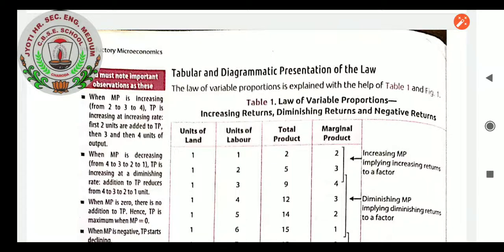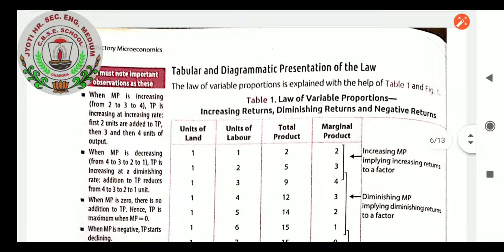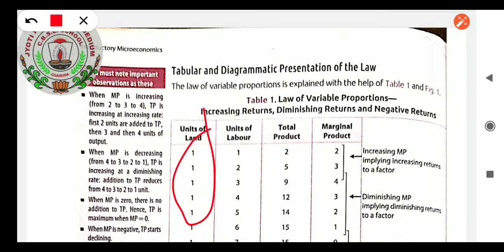Tabular and diagrammatic presentation of the law, students. When we see this topic, the tabular and diagrammatic presentation of the law of variable proportion is explained with the help of table number 1 and figure number 1. I already explained this to you, but here I want to explain the 3 statements which are given there. What is the relationship between MP and TP here? What you are seeing there, units of land, that is a fixed factor, is constant. Units of labor varies with the increasing capacity of the land. When we want to make fuller utilization of this 1 hectare of land, units of labor have to be increased to the fuller utilization of this land piece.